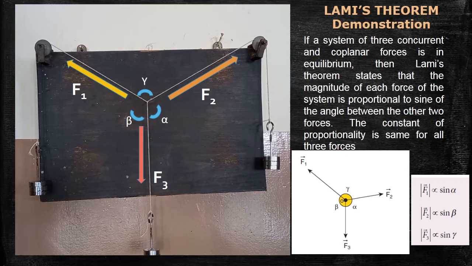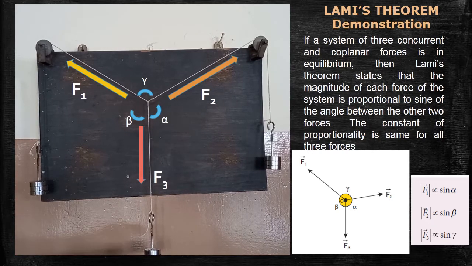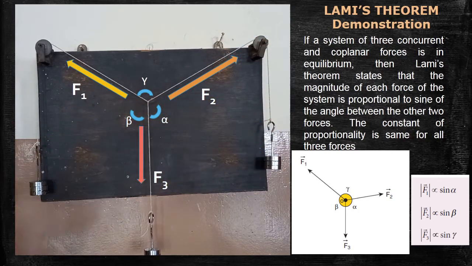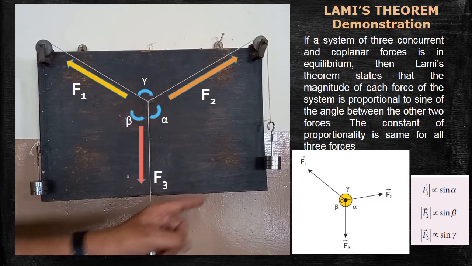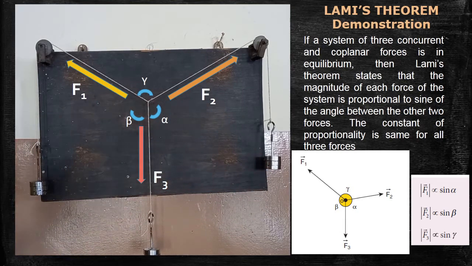First you have to understand the meaning of three concurrent forces. Look at the experimental arrangement. Here three loads are hung. The strings are allowed to pass through the groove of the pulley. There also, this string is allowed to pass through the groove of the pulley. Here a 150 gram slotted weight is hung, here also a 150 gram slotted weight is hung, and there also a 150 gram slotted weight is hung.